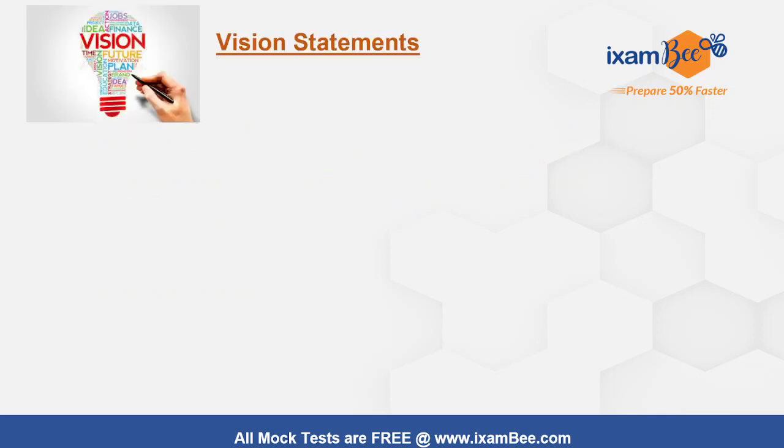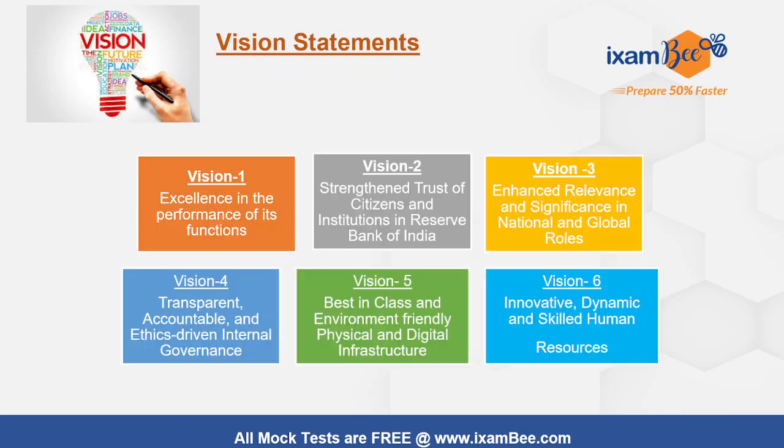So there are 6 vision statements. All these mission, values and core purpose will integrate to form the vision statements. All these vision statements in Utkarsh 2.0 will guide RBI over the period of 23 to 25 that is being covered under it. So vision 1 is excellence in the performance of its functions.